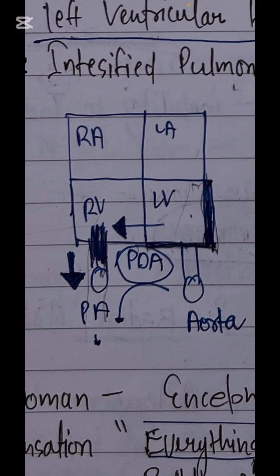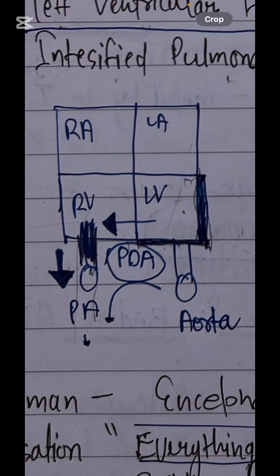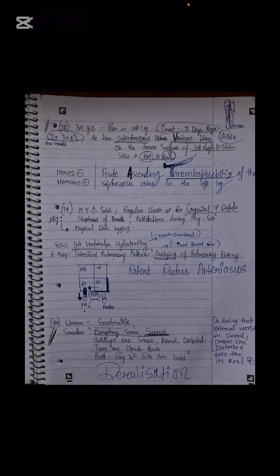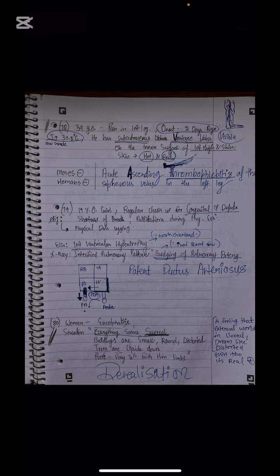Sometimes the question says S2 is accentuated over the pulmonary artery. This is not given in this question, but just so you know, in cases of pulmonary hypertension, the S2 will be accentuated over the pulmonary artery, and in cases of aortic hypertension, the S2 will be accentuated over the aorta.